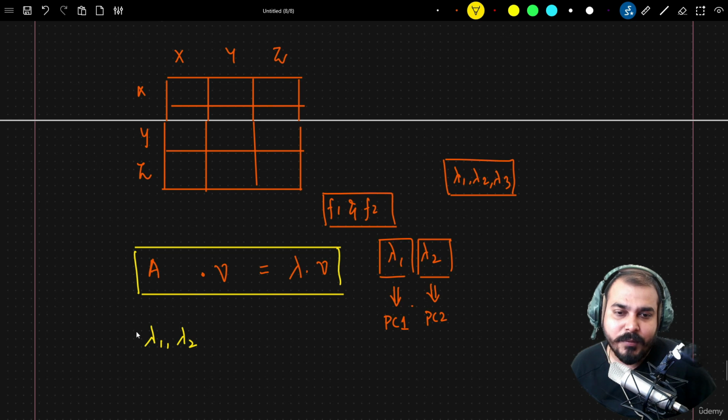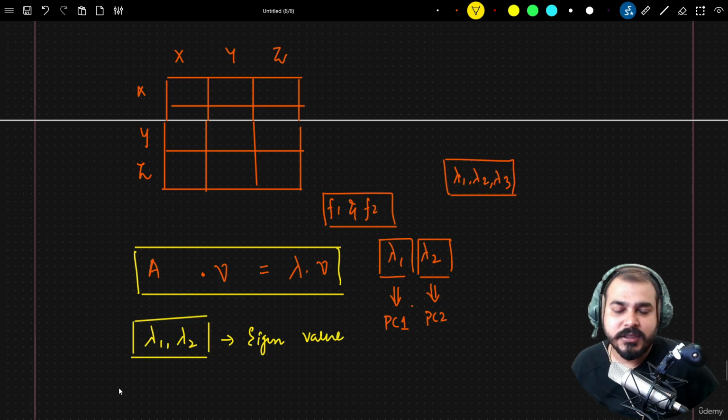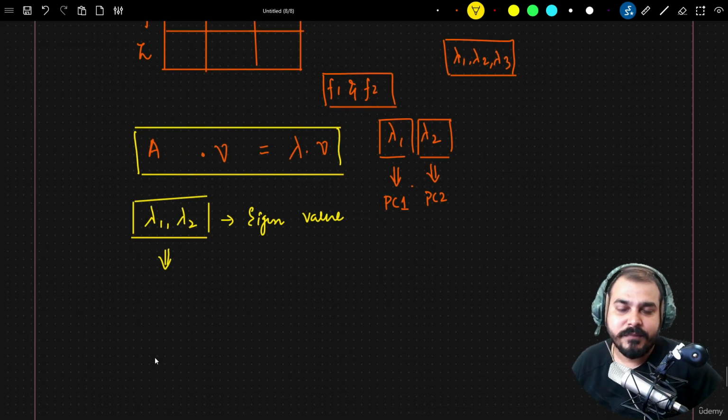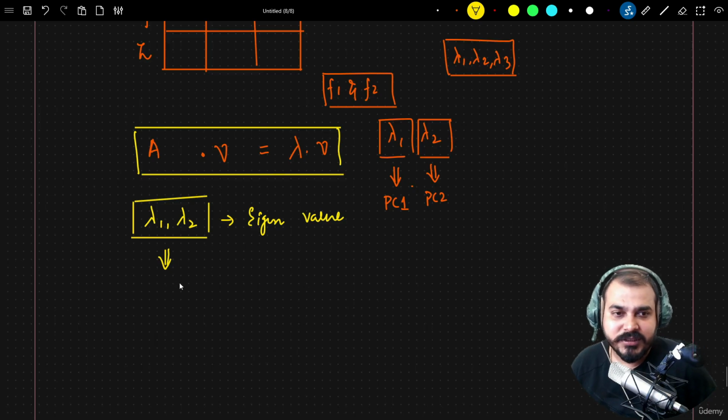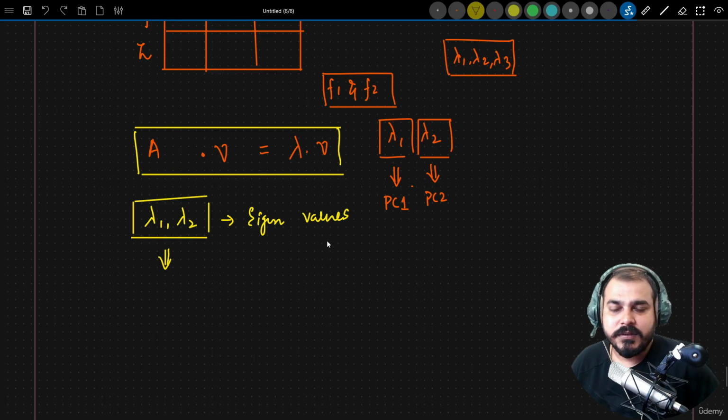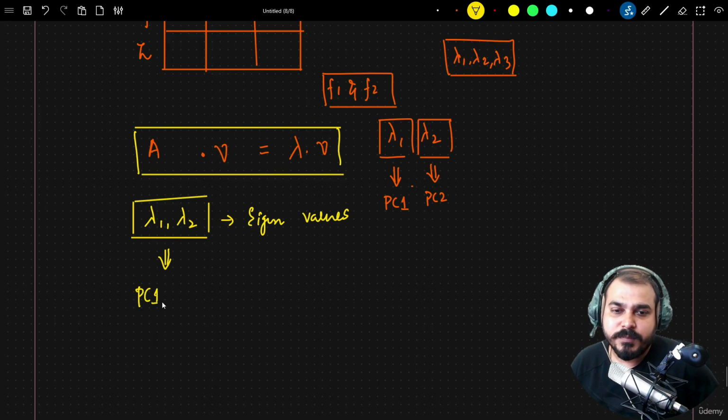If it gives lambda 1 and lambda 2, that means you have 2 eigenvalues, and whichever eigenvalue is the highest, say lambda 1, that can be considered as PC1 and the other as PC2.